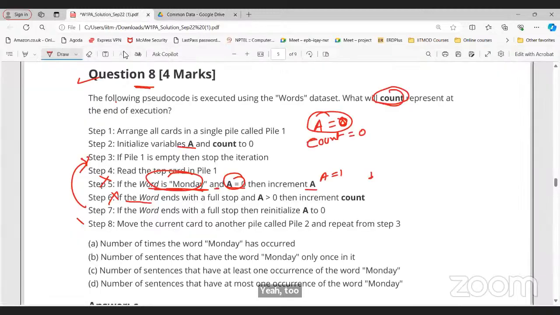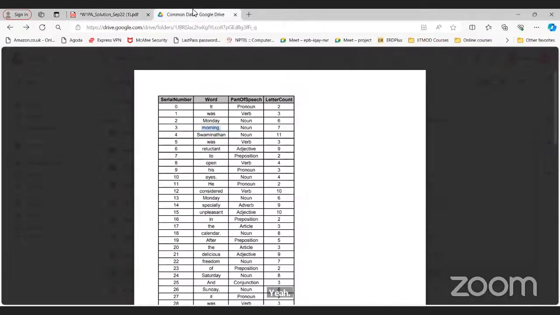Where can these documents be found, sir? Just go to the course introductory section. You can see on the left hand side, the common dataset folder is there. Okay, thank you so much, sir.